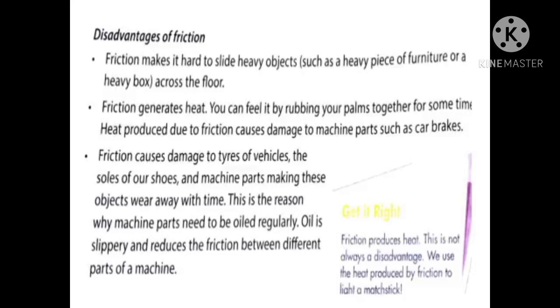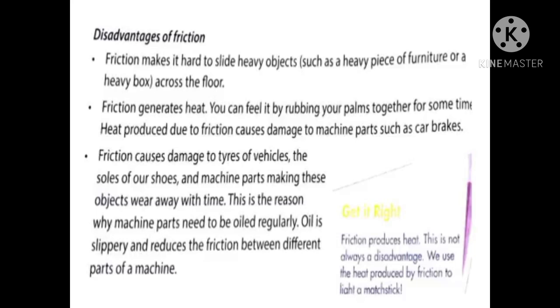Okay, the third one is friction causes damage to the tires of vehicles, the soles of your shoes, and machine parts, making these objects wear away with time. This is the reason why machine parts need to be oiled regularly. Oil is slippery and reduces the friction between different parts of the machine. As I previously told you, in the working of the cycle, the friction between the wheel and the pedal, when the friction is more, it gets damaged. When you oil it, the friction reduces.